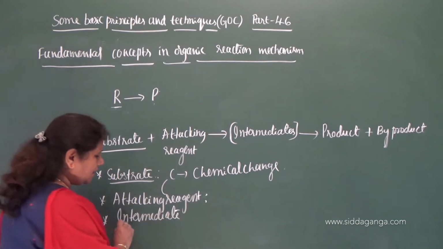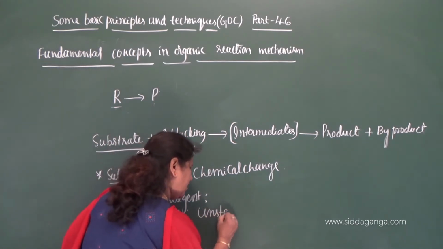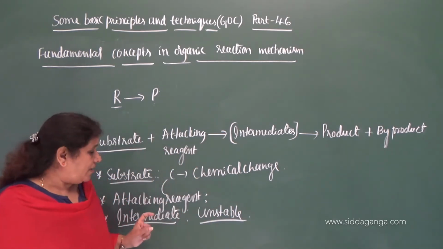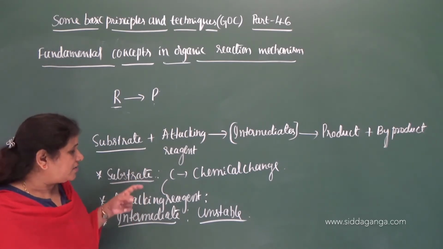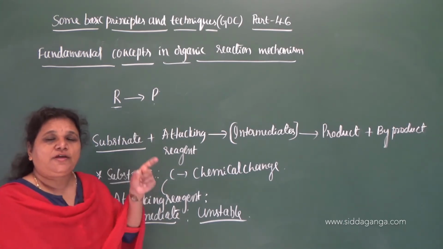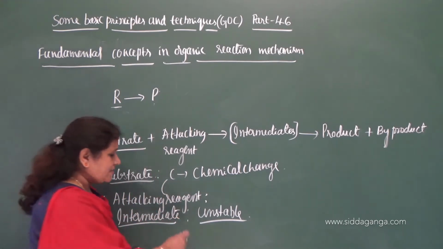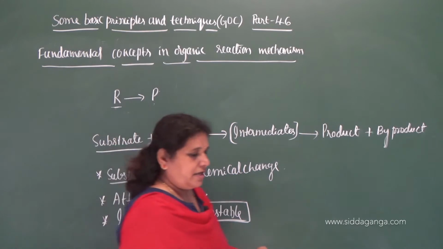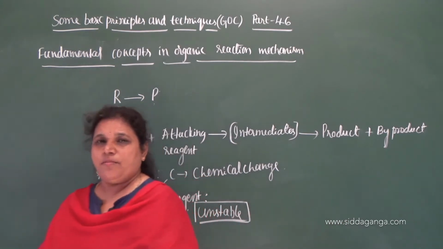So intermediates are nothing but unstable species. Very important, they are unstable species which are formed when the attacking reagent attacks on the substrate molecule. When the attacking reagent attacks on the substrate molecule, whatever species are obtained after the breaking of old bonds are nothing but intermediates, and these intermediates are highly unstable, as they are formed by the breaking of old bonds in a substrate molecule.